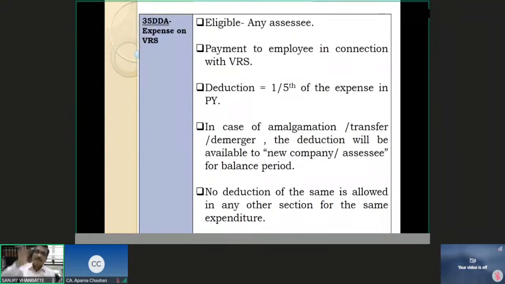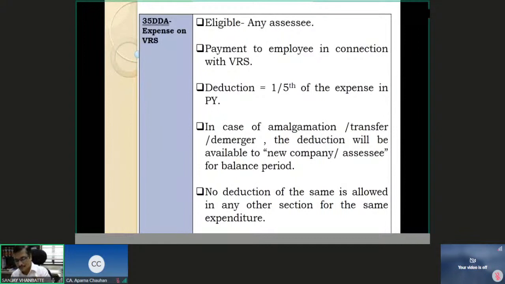There is an additional category: 5% of the cost of the project or 5% of the capital employed, whichever is higher, for the companies. For other assessees, 5% of the cost of the project. 1/5 every year. Non-corporate assessees, books of account to be maintained. That was section 35D. Now we are at 35DDA. Expenses on voluntary retirement scheme, VRS. Expenses on voluntary retirement scheme. This section has gone on expanding, giving its eligibility for deduction.